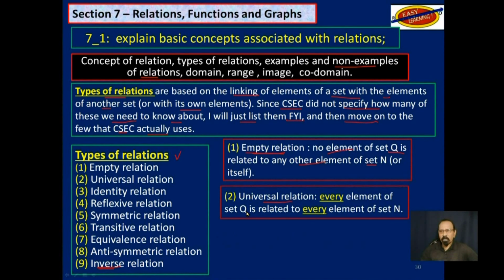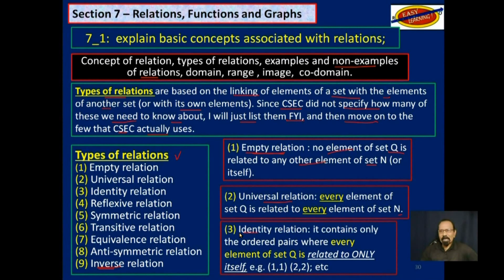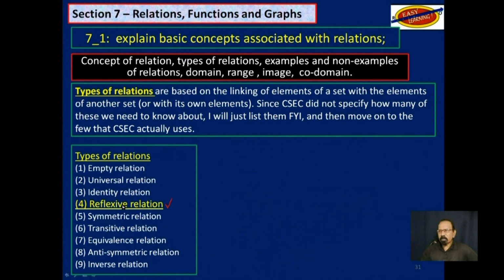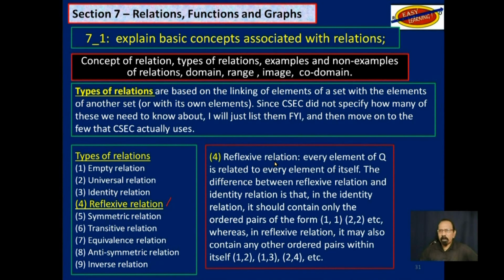Every element of set Q is related to every element of set N. Now, that's pretty easy to understand. Then you have the identity relation. It contains only the ordered pairs where every element of set Q is related only to itself, not to N. You also have the reflexive relation, where every element of Q is related to every element of itself.